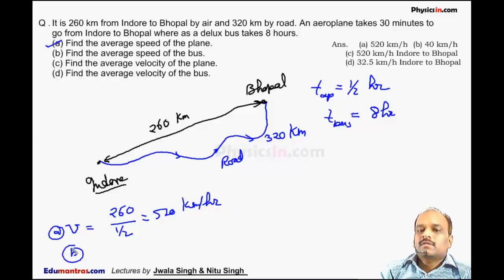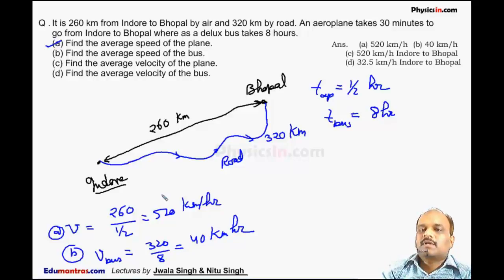Second is the average speed of the bus. So for the bus, the average speed is the total distance traveled by the bus, 320 km, divided by the time, 8 hours, so it is equal to 40 km per hour. This is the average speed of the bus.